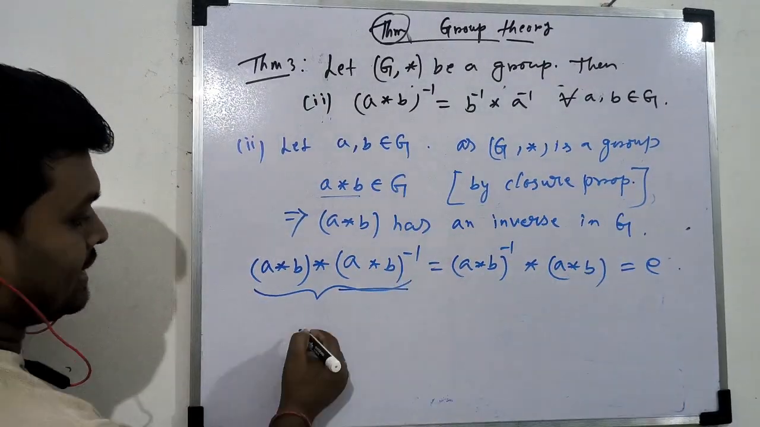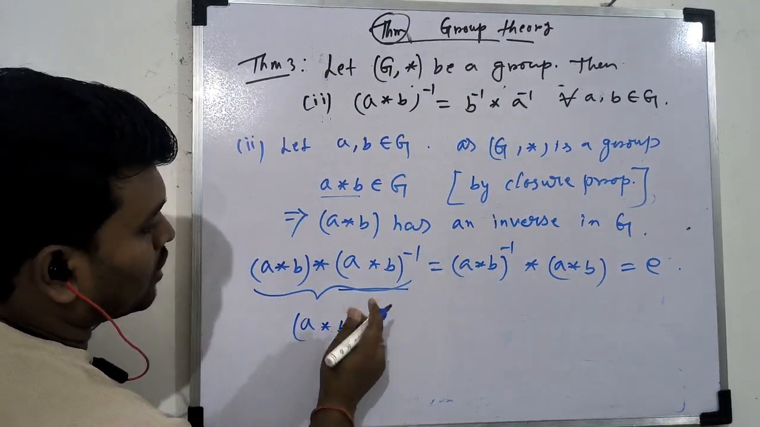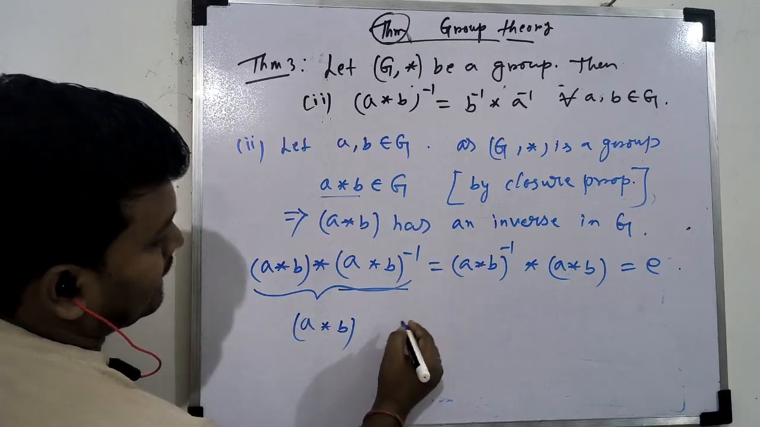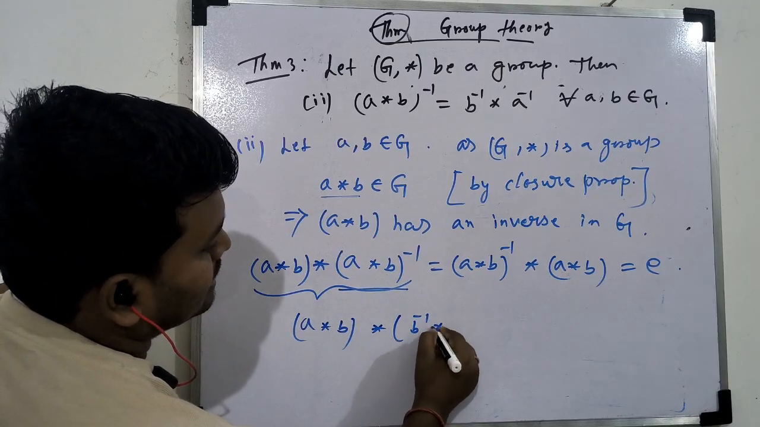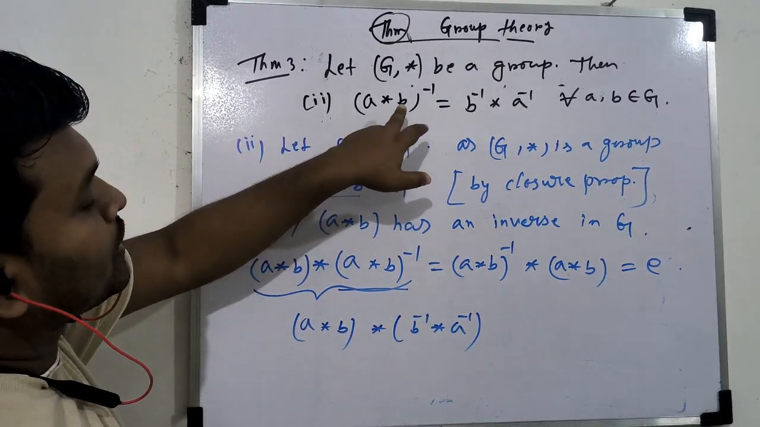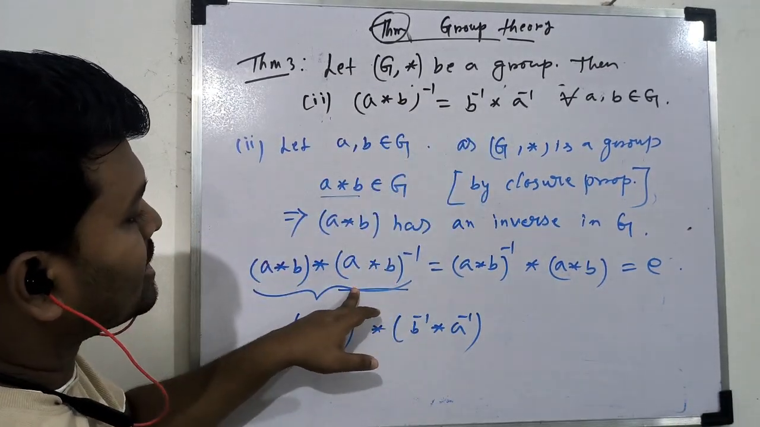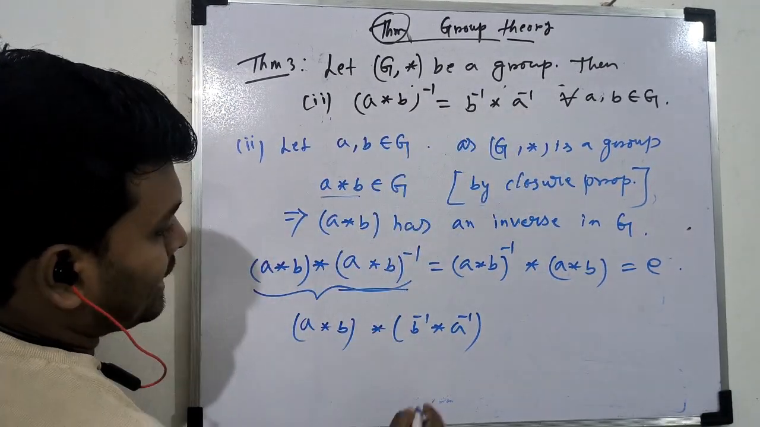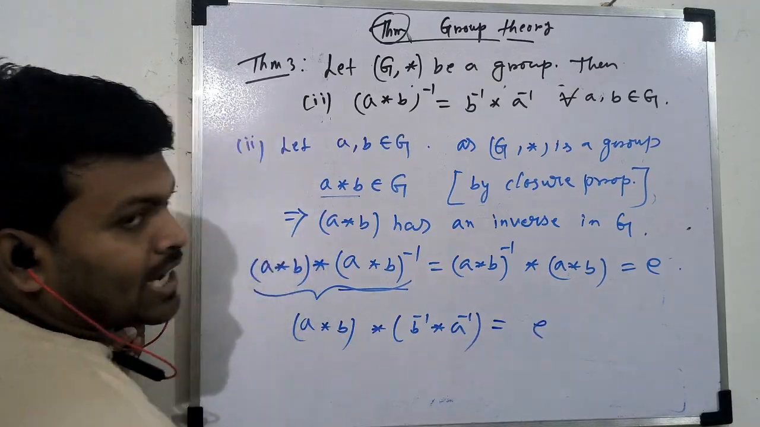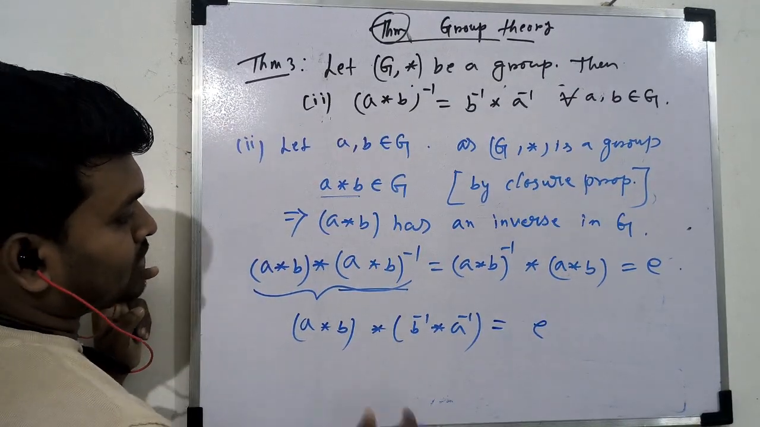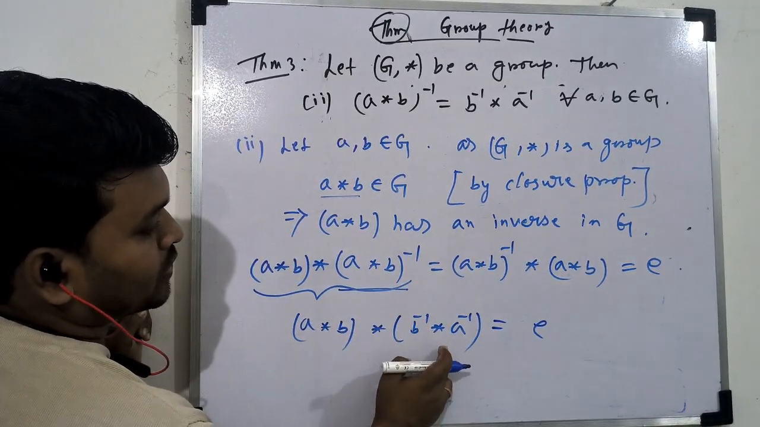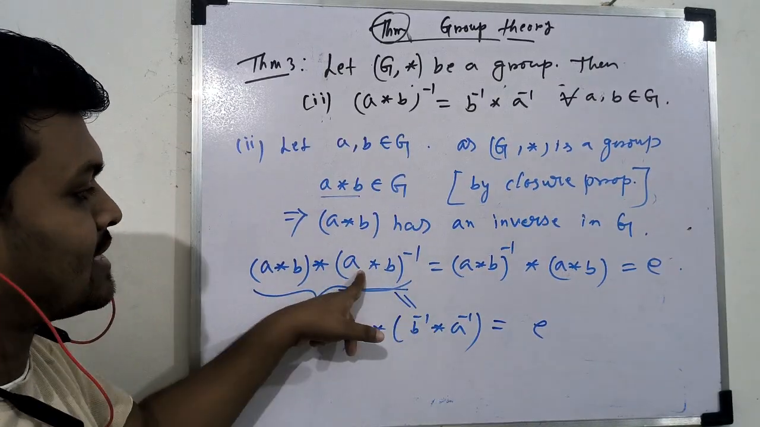If so, let's check A star B equal to, I am taking B inverse star A inverse. So here this is given, we have to prove. So in the inverse of A star B, I am taking this one. If this is equal to E, we can prove that. Then we say this A inverse equal to this one, मतलब इन्वर्स A स्टार B का इन्वर्स ये